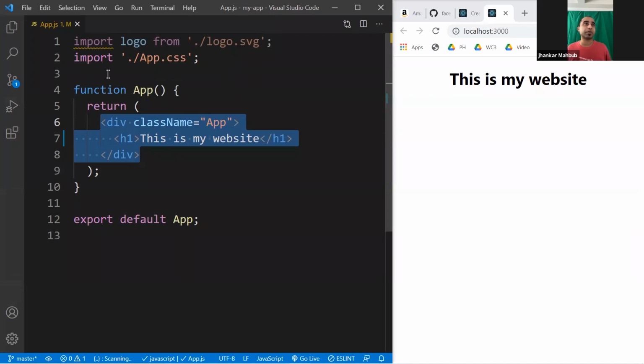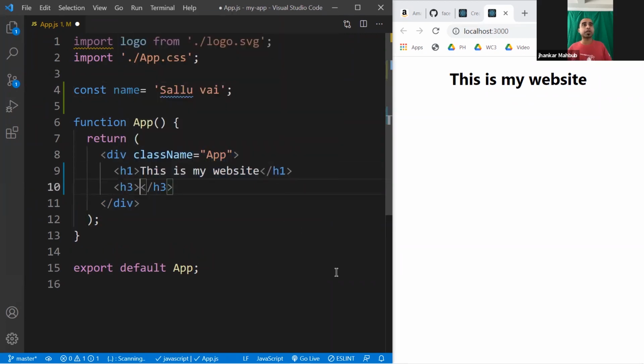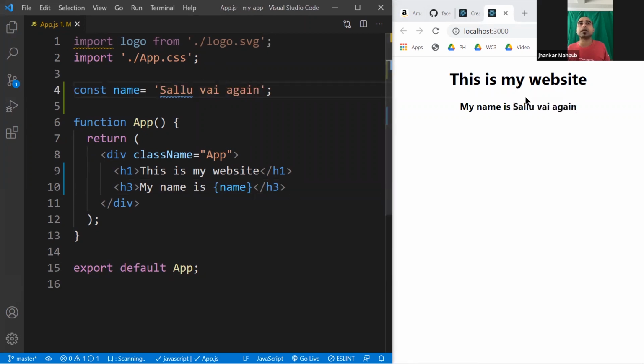So the good part here is that you could have any variable here, so const name, and this name is maybe some kind of string, and here you can easily write it in a dynamic way. So for example, you write h3, and my name is, and then you put double curly brackets, and here you can write any valid JavaScript expression. Say you have a variable here, you can just write the variable, in a dynamic way. You save it, and you see my name is, and that becomes the variable. And if you change it, it comes here, right?